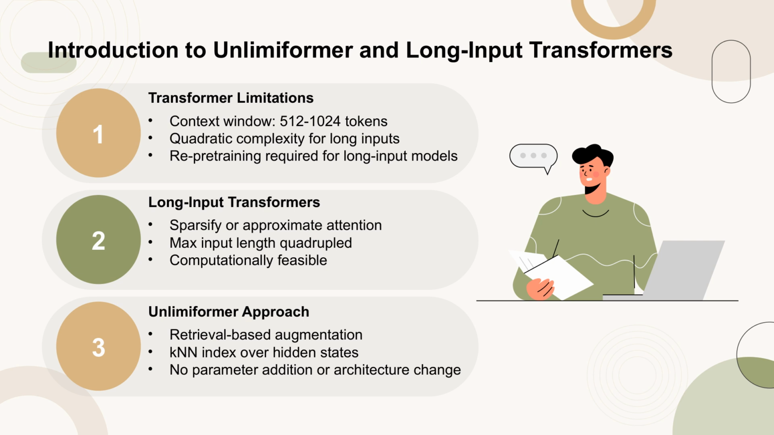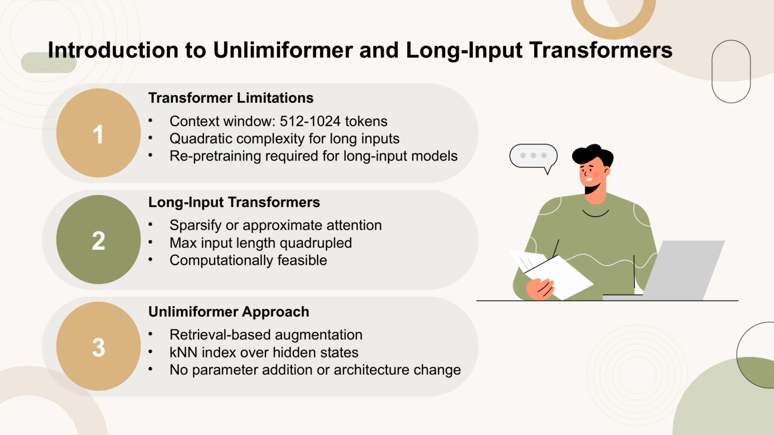Long input transformers address this by either sparsifying or approximating attention, thereby extending the maximum input length while remaining computationally feasible. Unlimiformer introduces a novel approach by using a retrieval-based method to augment pre-trained language models. It constructs a k-nearest neighbor index over the hidden states of input tokens, allowing each cross-attention head to query this index for the top k relevant tokens.